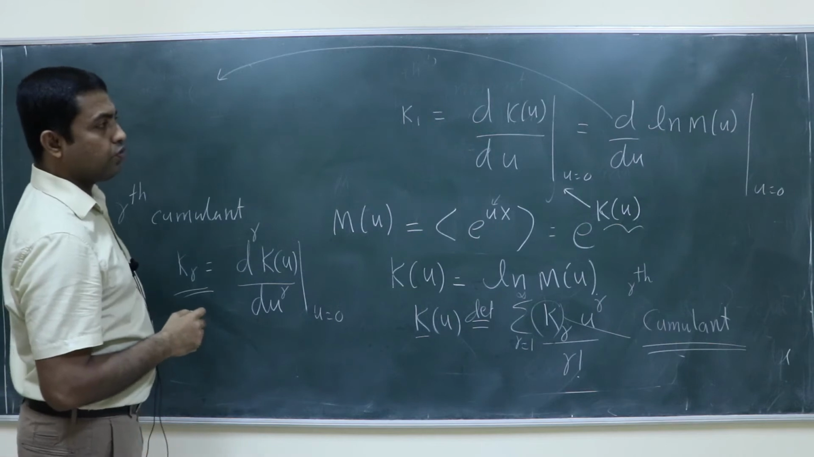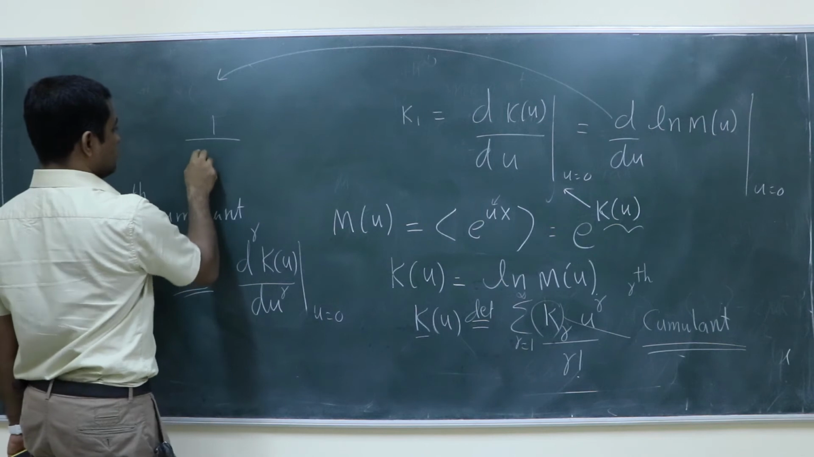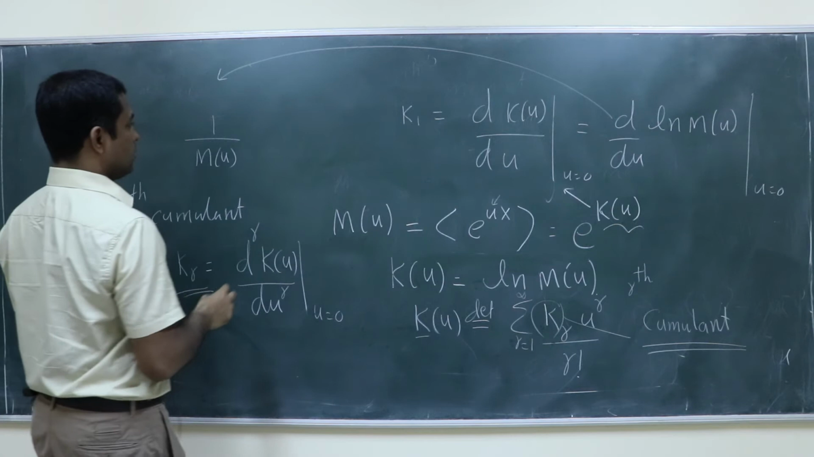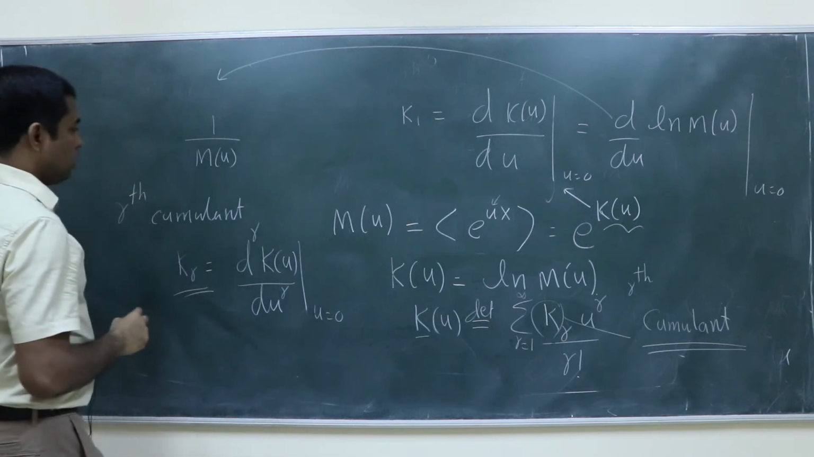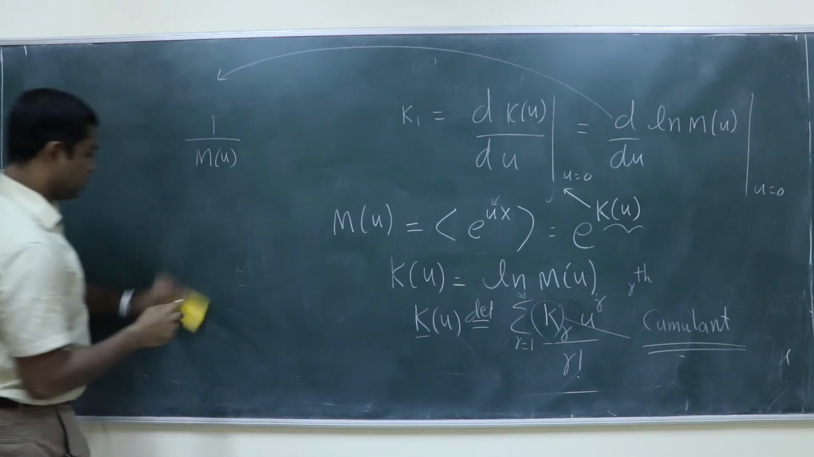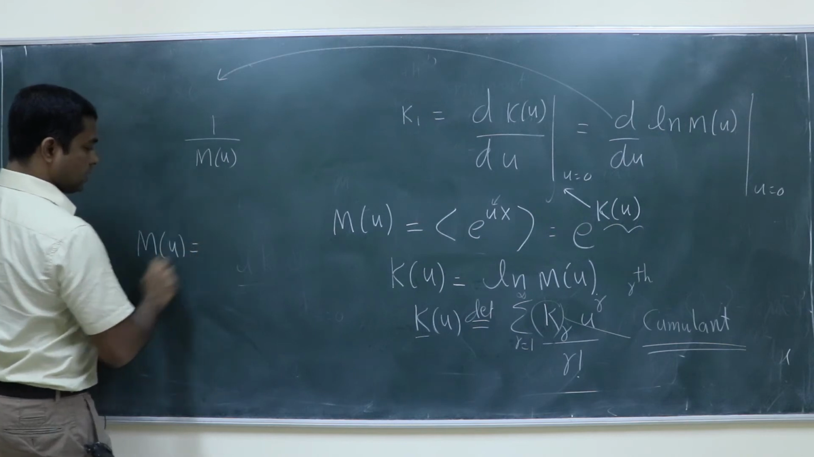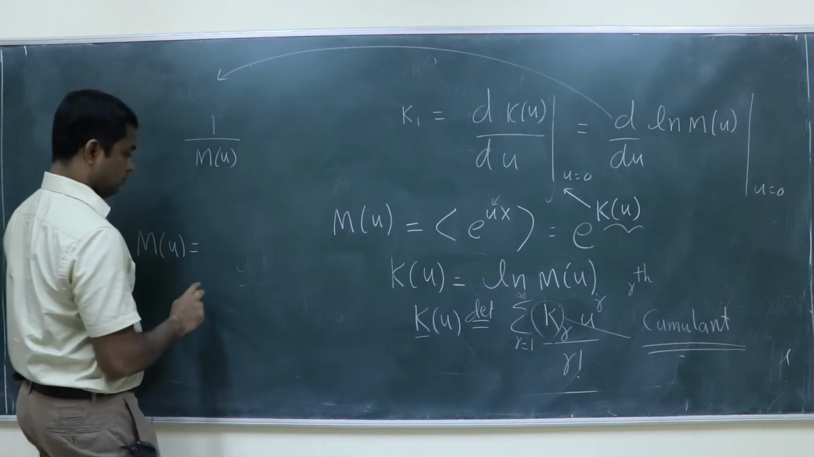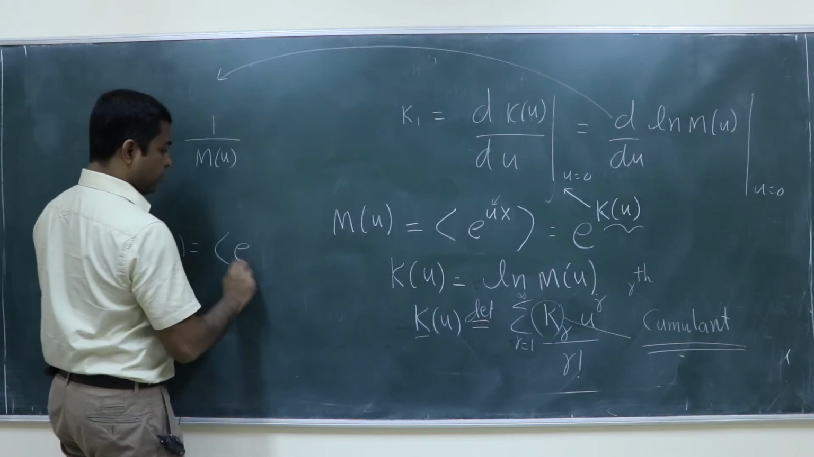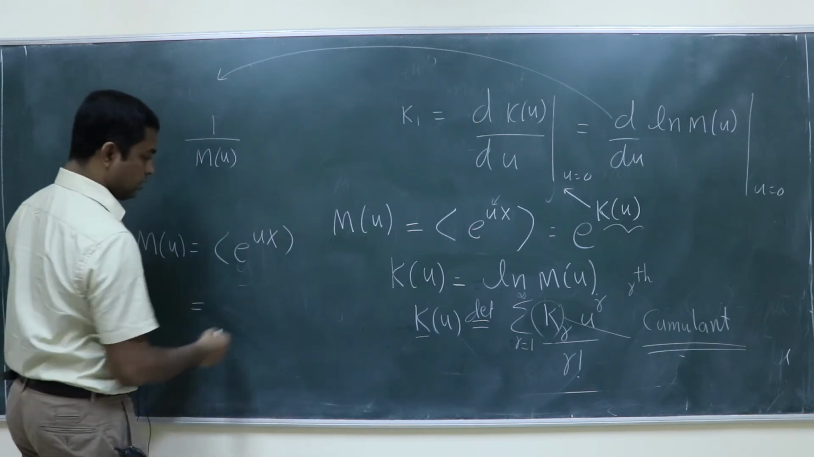What is the derivative of log m of u with respect to u? 1 by m of u, then m dash u. Yeah, what is m dash u? So what is the definition of m of u in terms of averages? What is m of u equal to, the definition? Average of e power ux. Average of e power ux, that is equal to, as a summation,